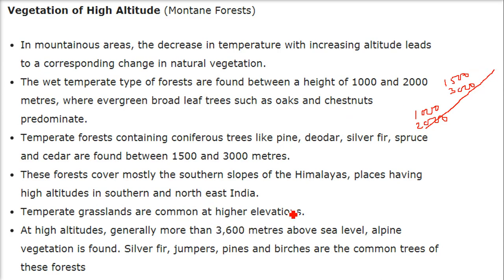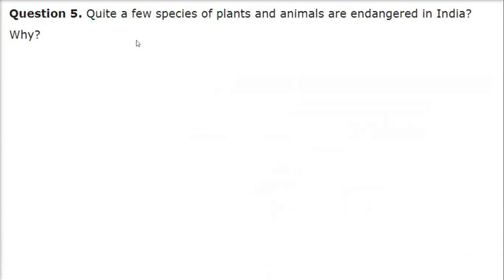Then we have temperate grasslands, common at higher elevations. At high altitudes, generally more than 3600 meters above sea level, alpine vegetation is found. Silver fir, junipers, pines, and birches are the common trees of these forests.